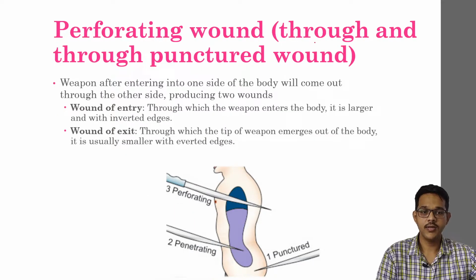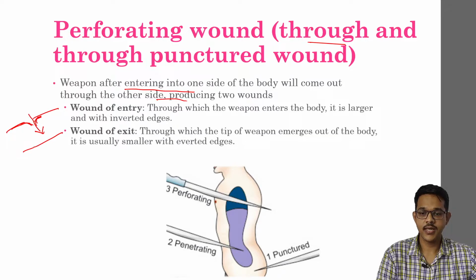Perforating wounds are through-and-through wounds, where the weapon entering one side of the body comes out through the other side. This produces two wounds: the wound of entry and the wound of exit. The wound of entry is where the weapon enters the body. If the weapon enters the skin, the wound is usually larger and its edges are inverted. So you can see that the injury edges become inverted.